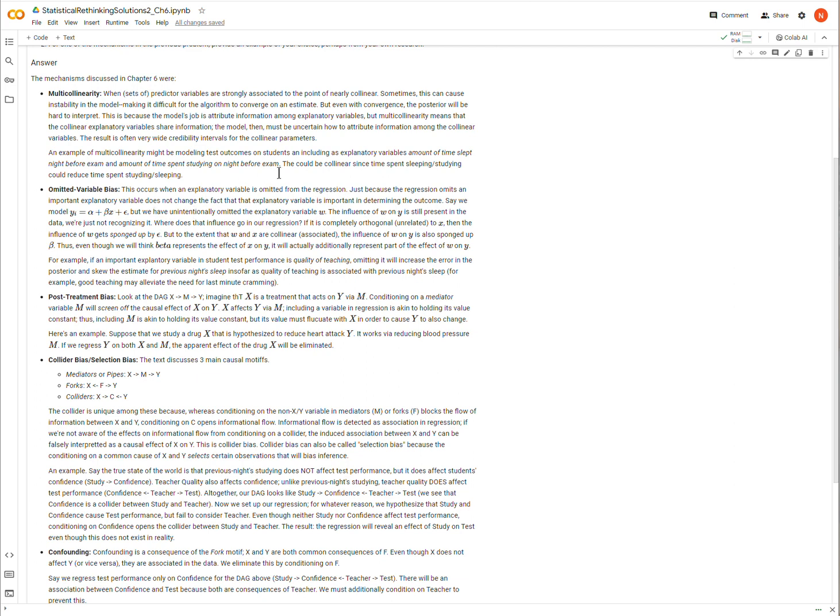But if X and W are somehow related, right? If they're sharing some information, right? If X goes up and W goes down in the data, for example, for whatever reason, well, to the extent that W and X are associated, that causal effect of W on Y is going to be soaked up by the beta term for X. And so by omitting W, it will seem as though some of the effect of W will be represented by, we will think that it is the effect of X, okay?